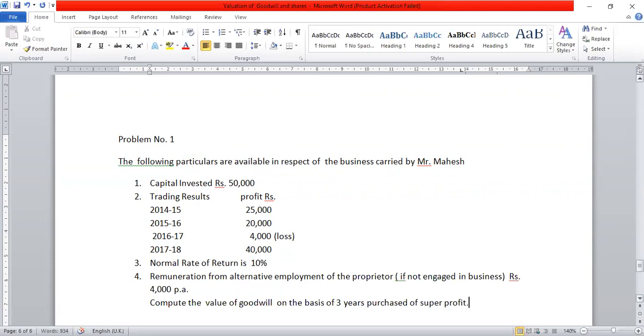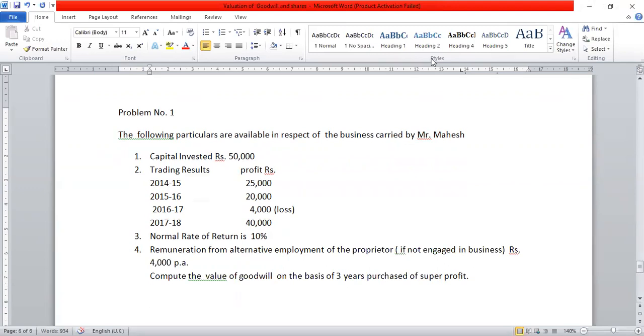Okay, so this is your question. Now we are going to solve this question stepwise. Compute the value of goodwill on the basis of 3 years purchase of super profit. So what will be the value of goodwill? First write down the formula. Goodwill equal to super profit into number of years purchased.